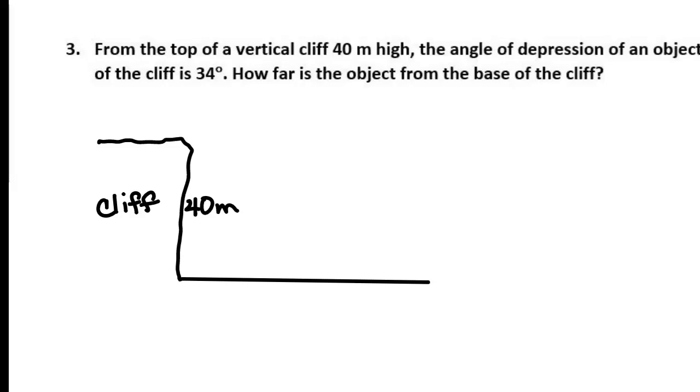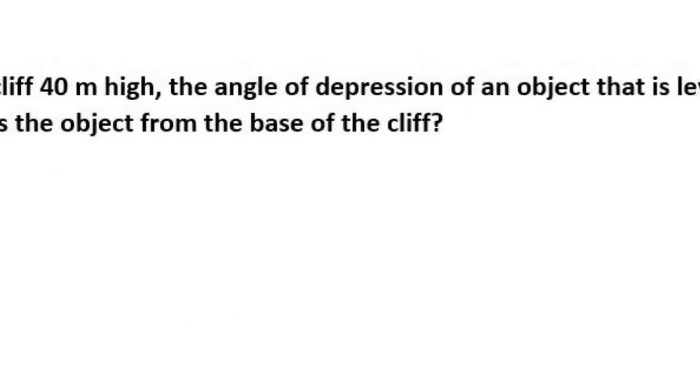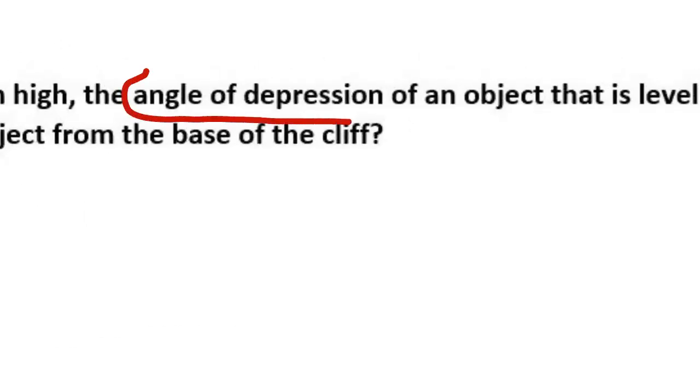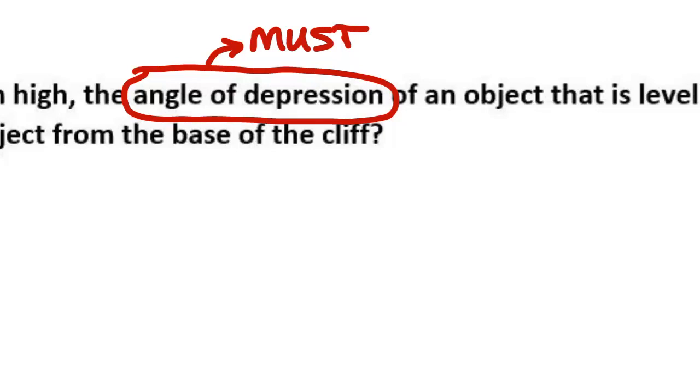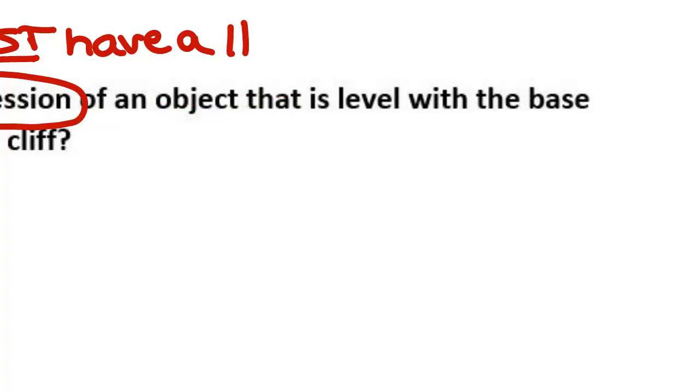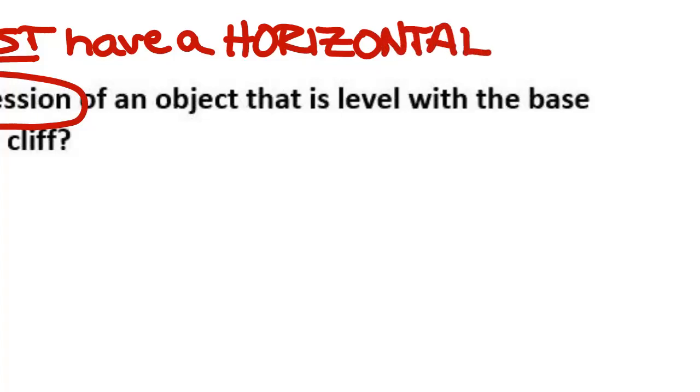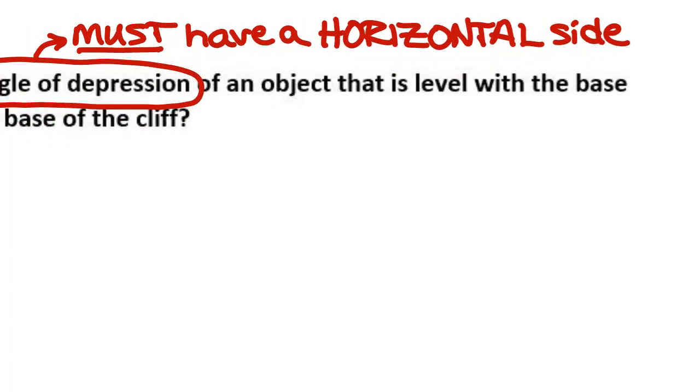It says the angle of depression. So I talked yesterday quite a bit about angles of elevation and angles of depression, but the big thing that I want you guys to remember about these angles is that they must have a horizontal side.